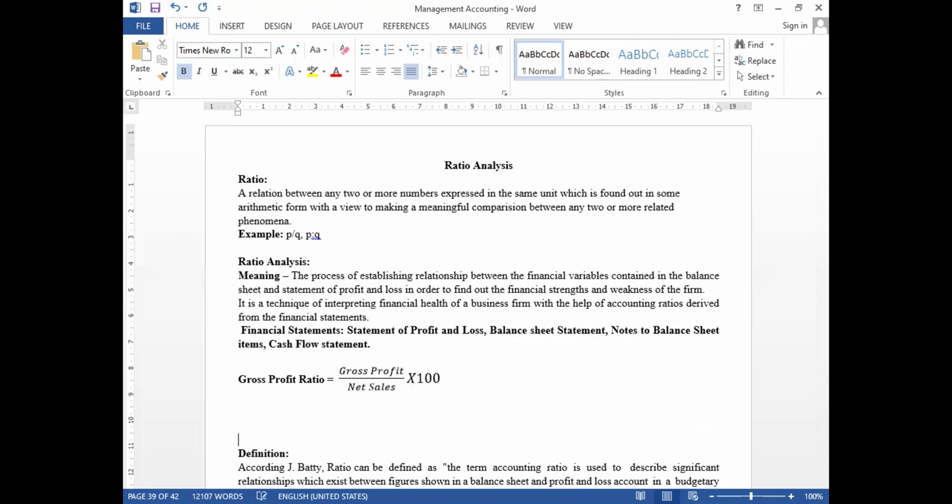So let us put a value for this. Let us assume gross profit will be rupees 25,000 and sales will be rupees 1,12,000 and sales returns would be rupees 12,000. Let us assume like that.